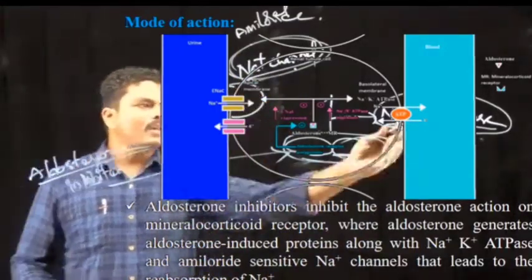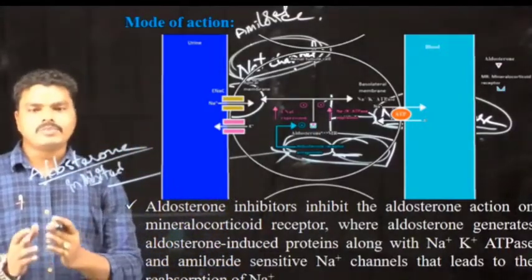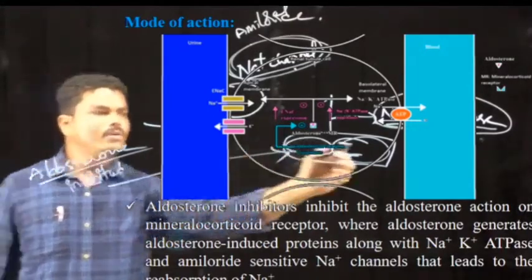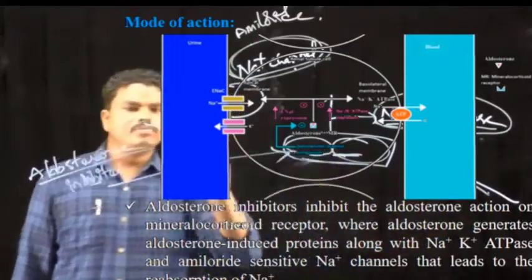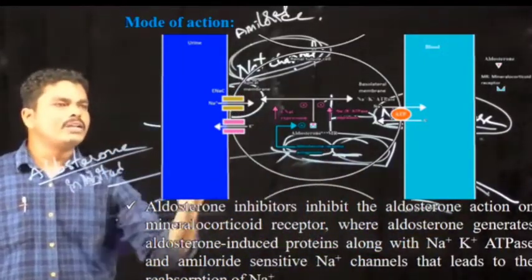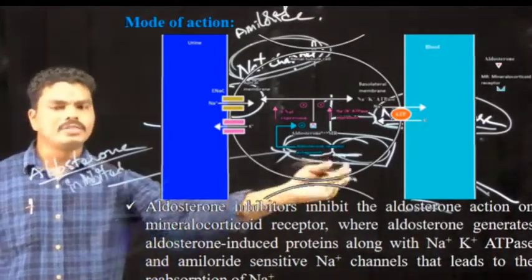So these two channels are required to reabsorb the sodium from lumen to bloodstream.